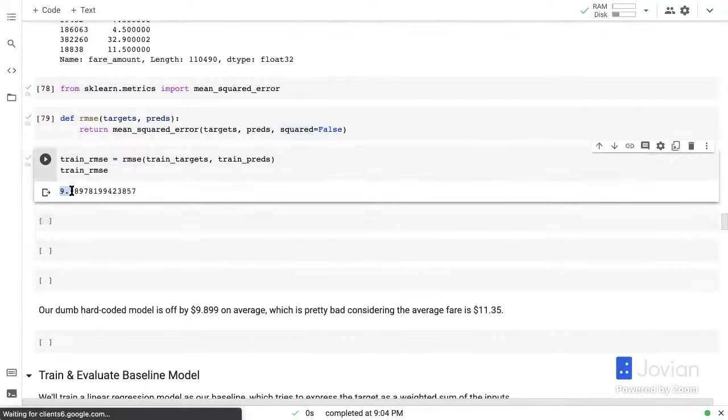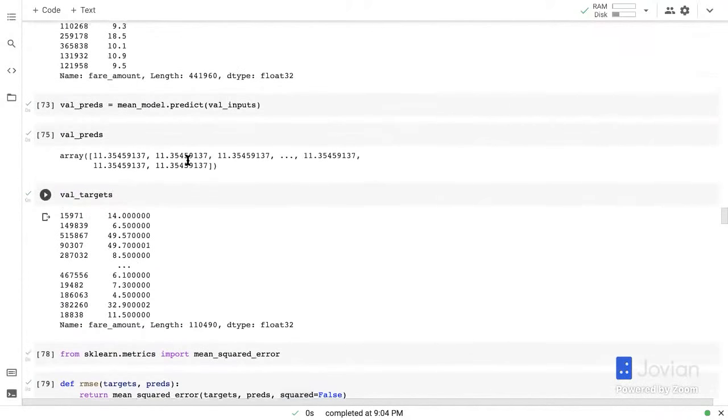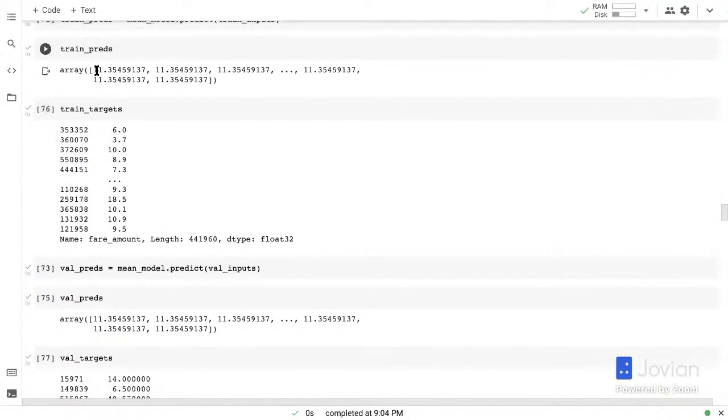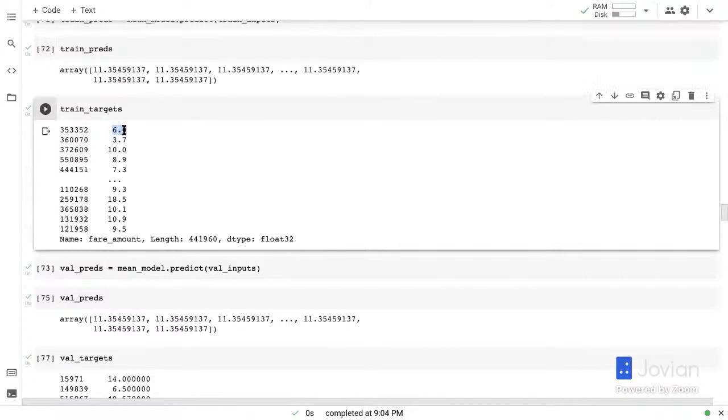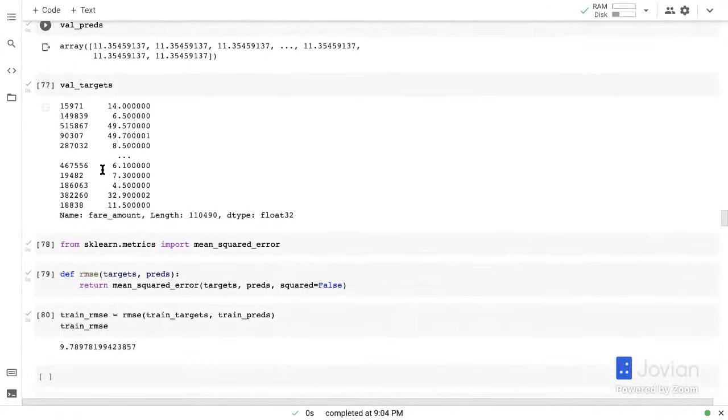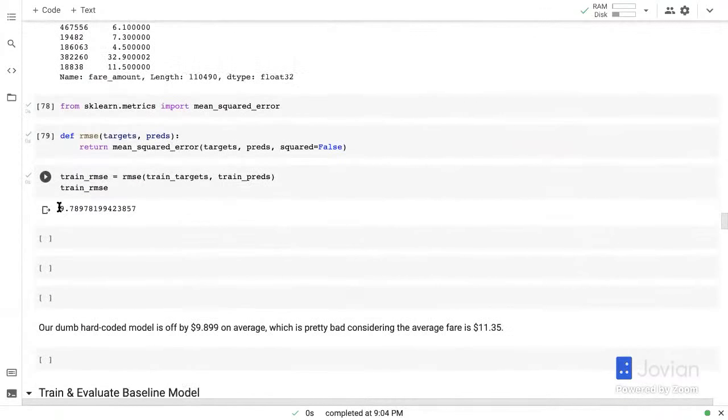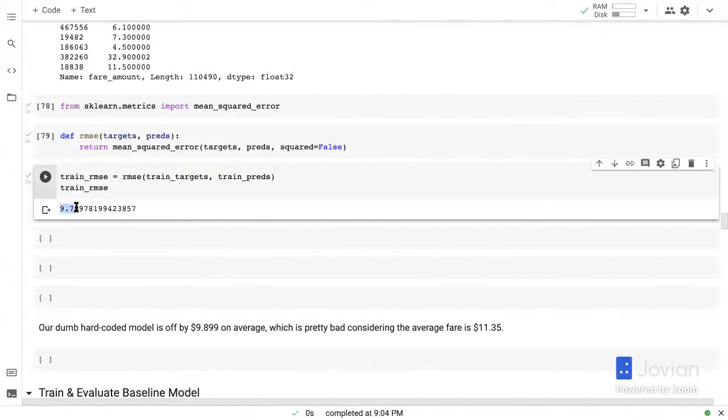So this is the root mean squared error for the training set, which means that on average, the predictions of our model, which is always 11.35, are off or are different from the target, the actual value that the model should be predicting, by 9,